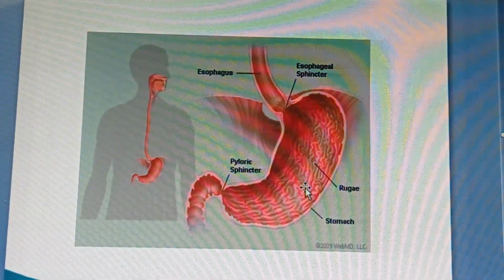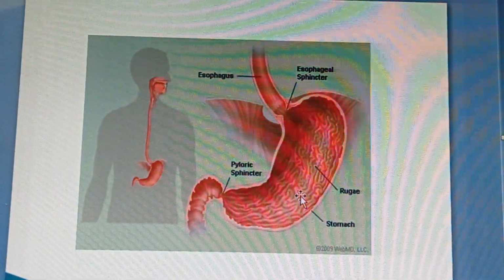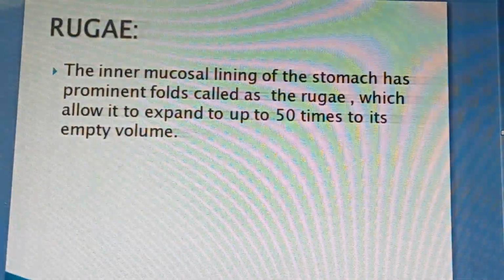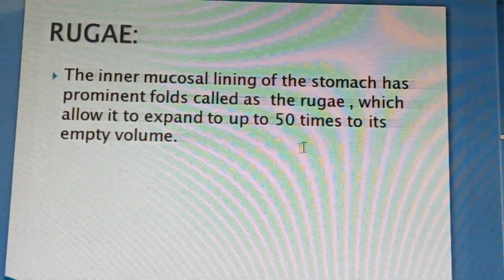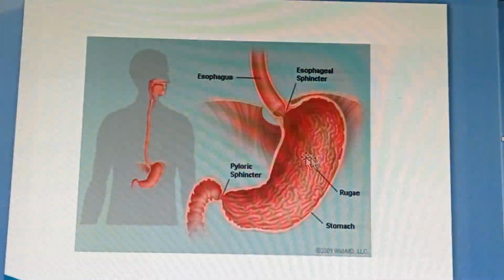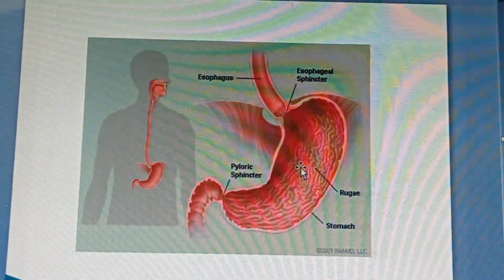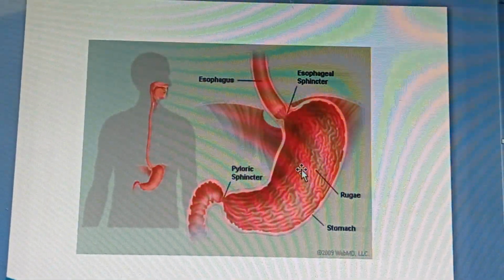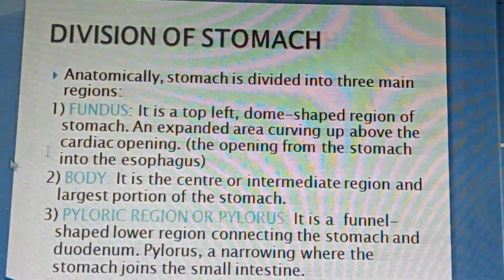But when food enters the stomach, it expands and the rugae disappear, and it can expand up to 50 times its empty volume. Rugae are just like wrinkles: when food enters, they expand and disappear, and when the empty stomach contracts, these wrinkles are visible.